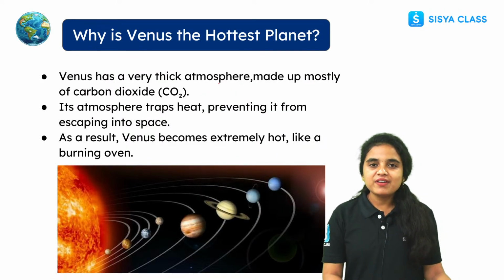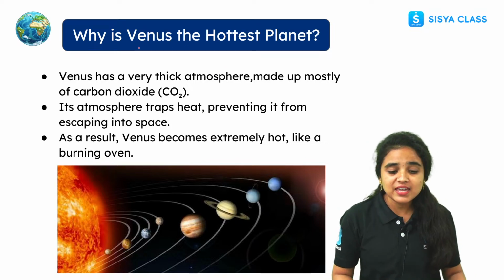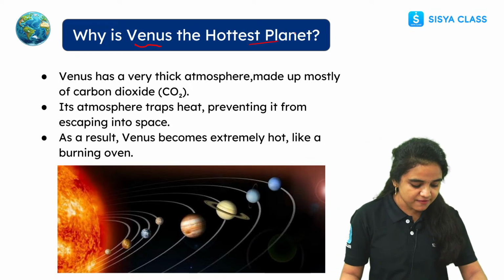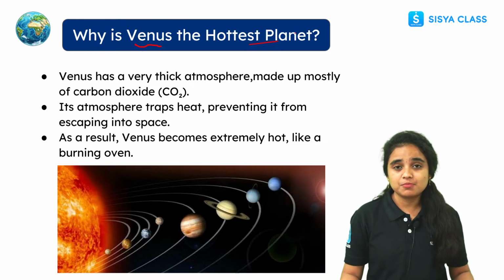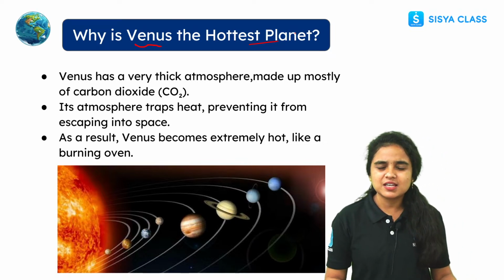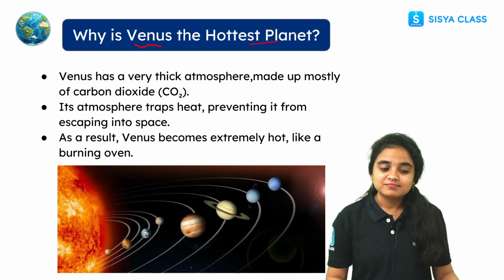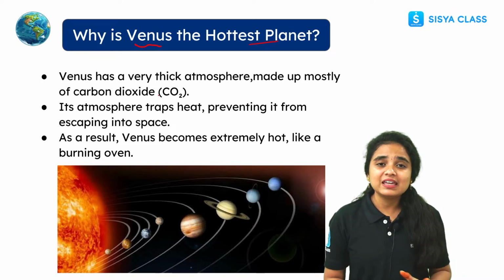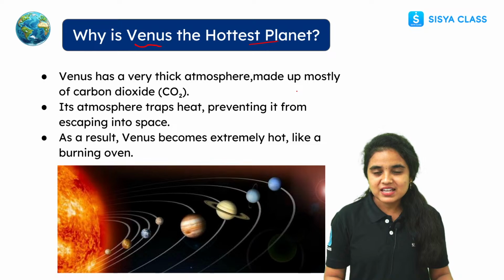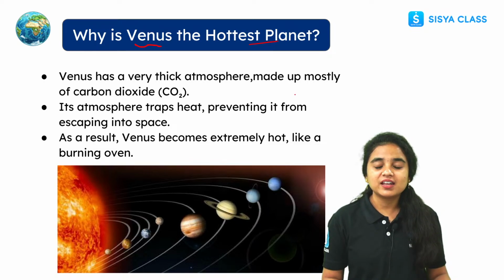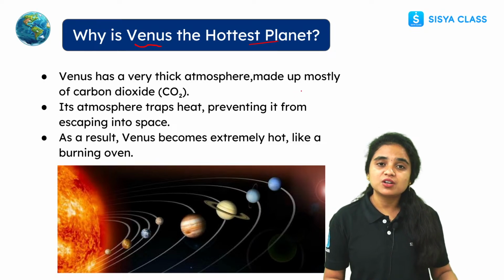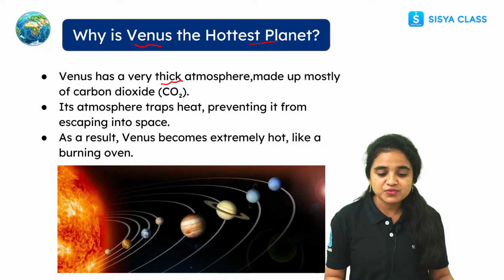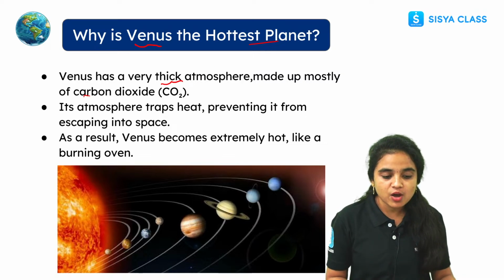And there is a thing we have to know: why is Venus the hottest planet? Is there any reason behind this? Let us see. Venus has a very thick atmosphere. If it has a very thick atmosphere, it cannot lose the atmosphere into space, right? So it has a very thick atmosphere made up mostly of carbon dioxide.